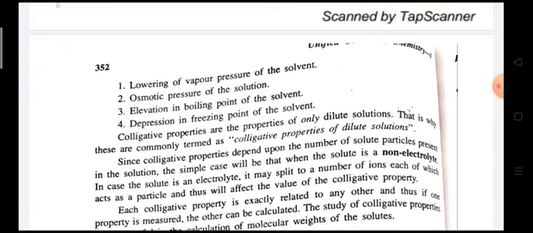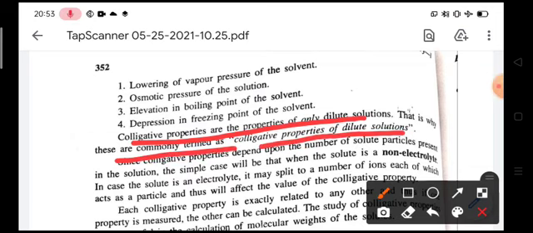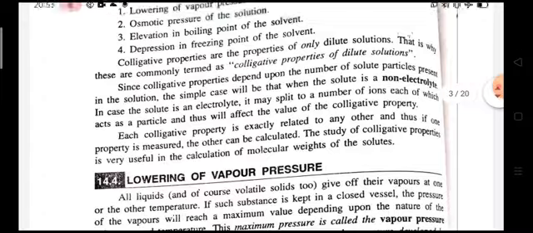Colligative properties are properties of only dilute solutions. So these are commonly termed as colligative properties of dilute solutions.